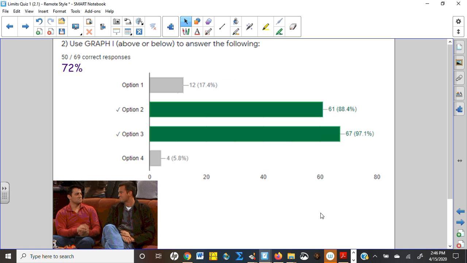And very similarly, a ton of you picked 3, 97%. A couple of you needed to also pick 2. Now, a lot of people picked 1, but that's saying that we have to have continuity at the point for the limit to exist. But remember, limits don't care if there's a point there. Limits only care that we're approaching the same height from both directions, okay? So pretty good. I mean, not stellar, but solid effort. Okay, we'll take that, right?